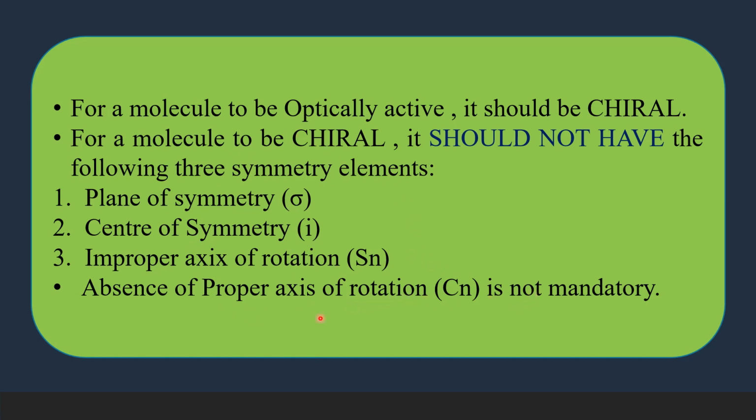If all the four symmetry elements are absent, then we call such molecules asymmetric molecules, but we don't expect the molecule to be asymmetric. It is enough if it is dissymmetric. So a dissymmetric molecule is one which lacks sigma, i and Sn.